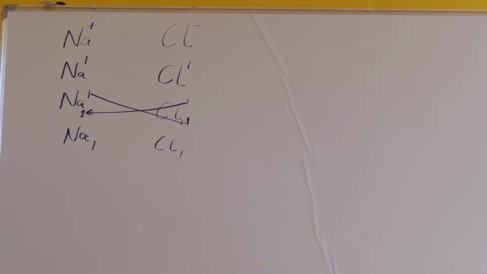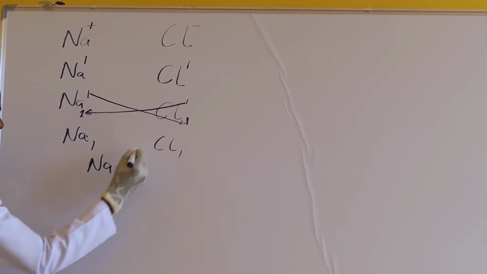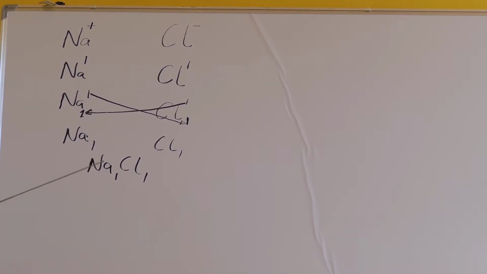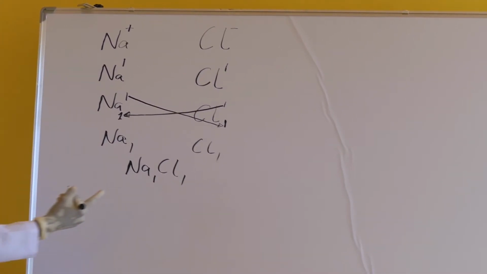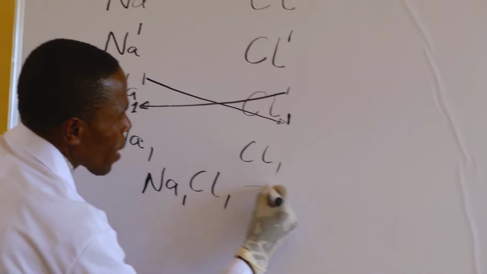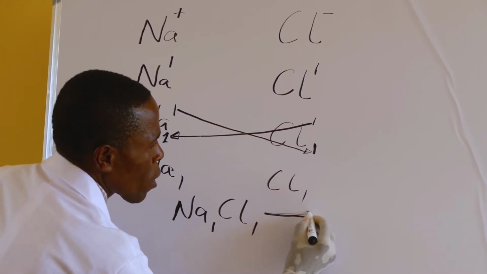Then combine them together into a single combination: sodium with the 1 and chloride with the 1. Now, if a valence of 1 appears in a chemical formula, it should not be indicated, because when you write sodium as it is, it means 1 atom of sodium. So there is no need to indicate a valence of 1 in the formula. So finally, this brings the formula.